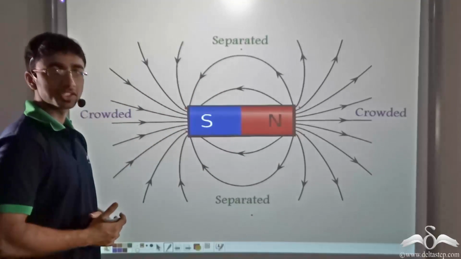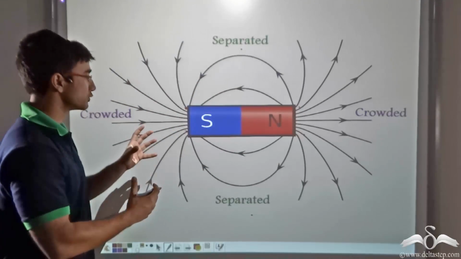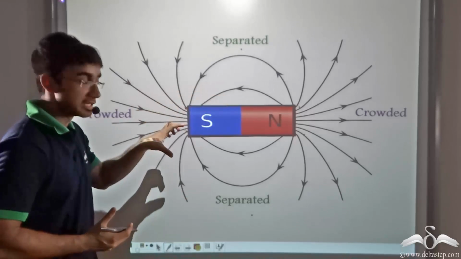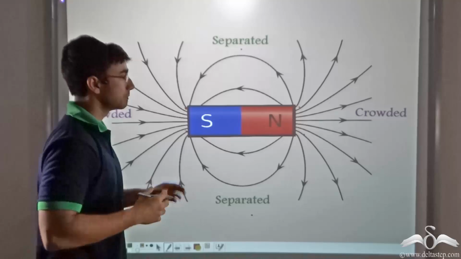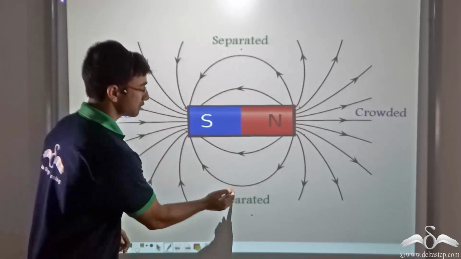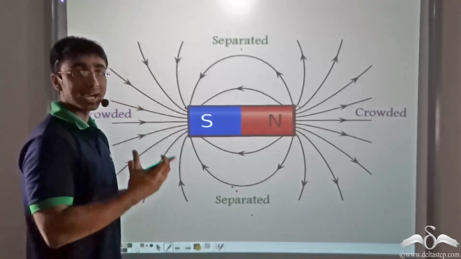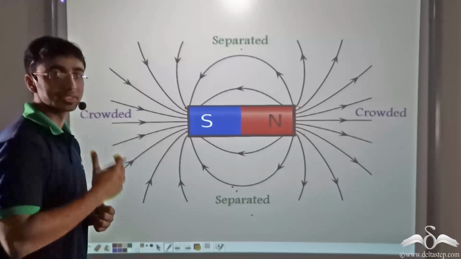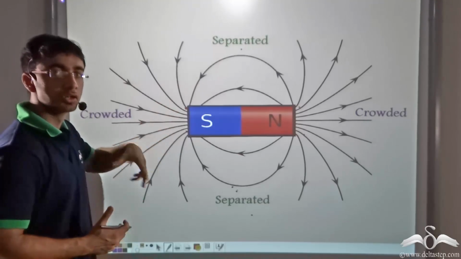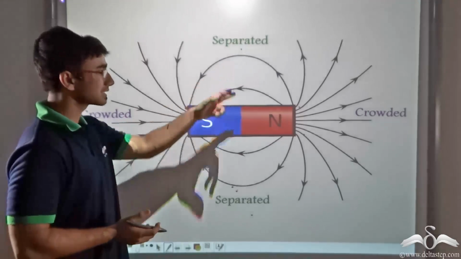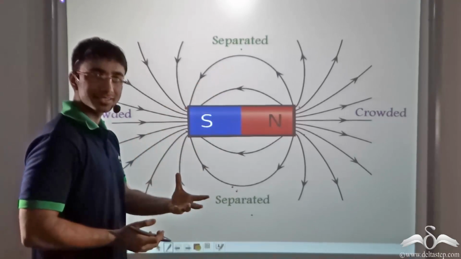In our previous video we saw that the iron filings were highly crowded at the ends because the magnet was influencing them more. But at the center, where the field lines are separated, the iron filings were interacting less with the magnet. So we can say more crowded the field lines, more is the interaction. Less crowded the field lines, less is the interaction.